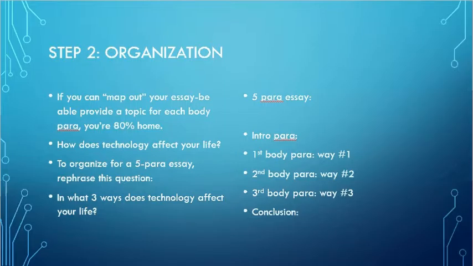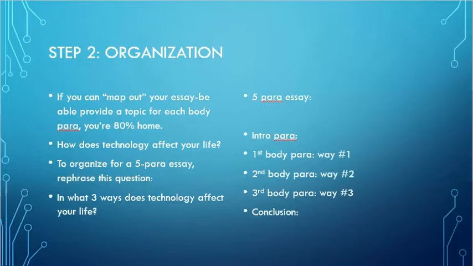So if you looked at a typical 5-paragraph essay, which by the way is about 600 words, so if you get a 600-word requirement, you can retranslate that out into 5 paragraphs. You should know that there's going to be an intro paragraph, and because the conclusion is a restatement of the intro, there's going to be a conclusion paragraph, and then of course that's 5 minus 2 equals 3. That means you're going to have 3 body paragraphs. Now, the key to writing good essays is being able to map out those body paragraphs.